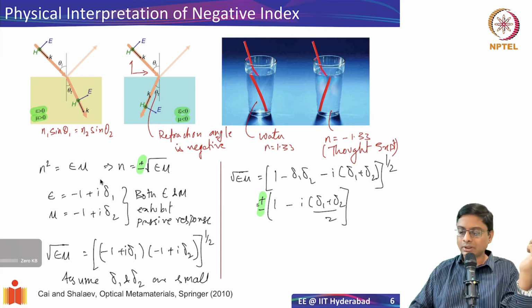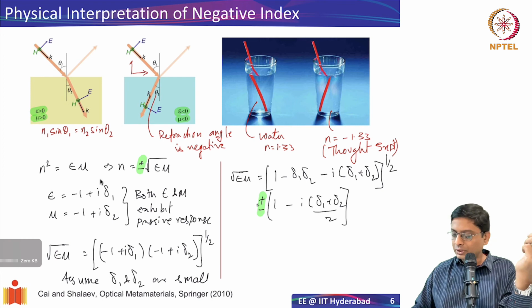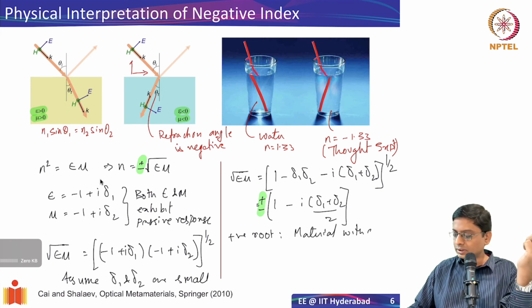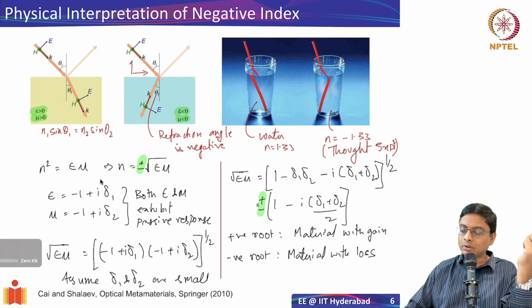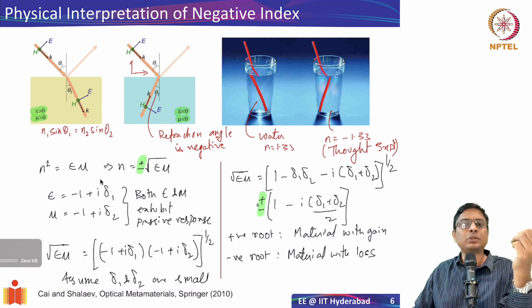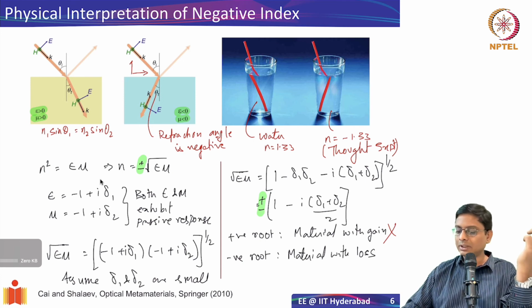Therefore, if you choose a positive root, basically you have material with gain, whereas if I choose a negative root, you have material with loss, or passive material, right? And so I can't create a material with gain out of passive material, so the first root is not possible. You will have to have a case where this is correct.